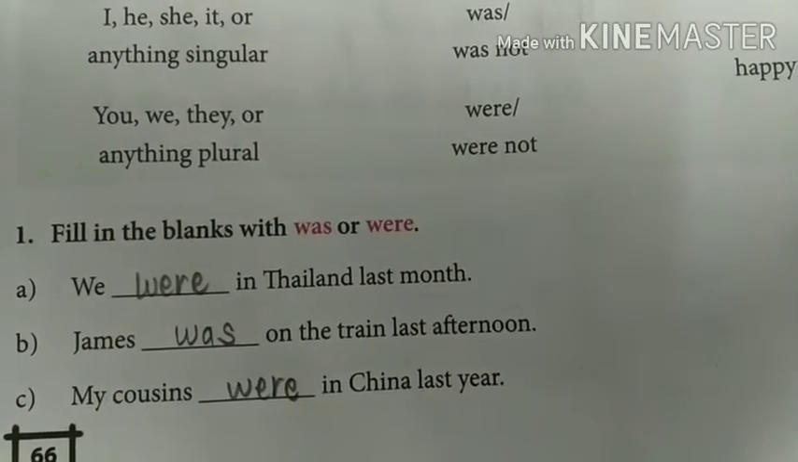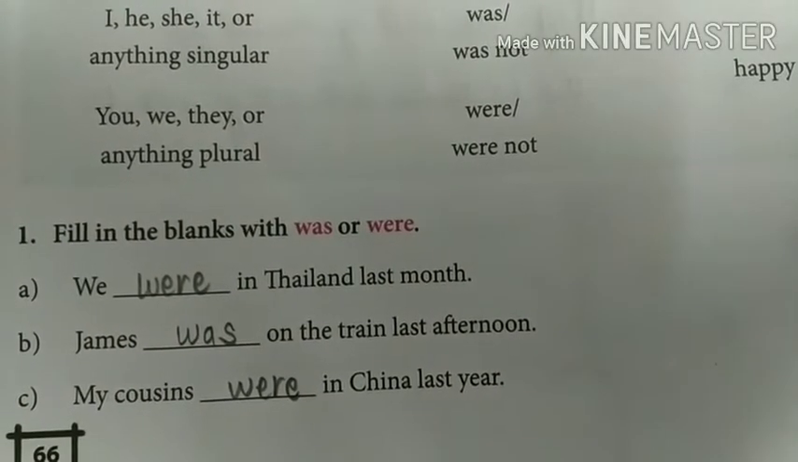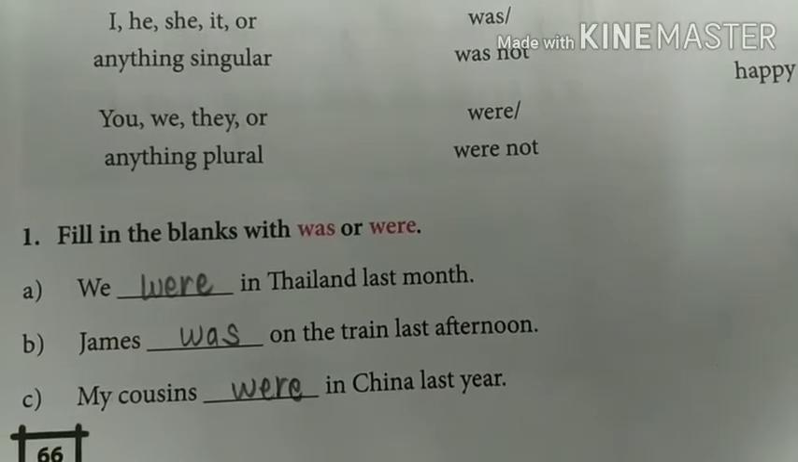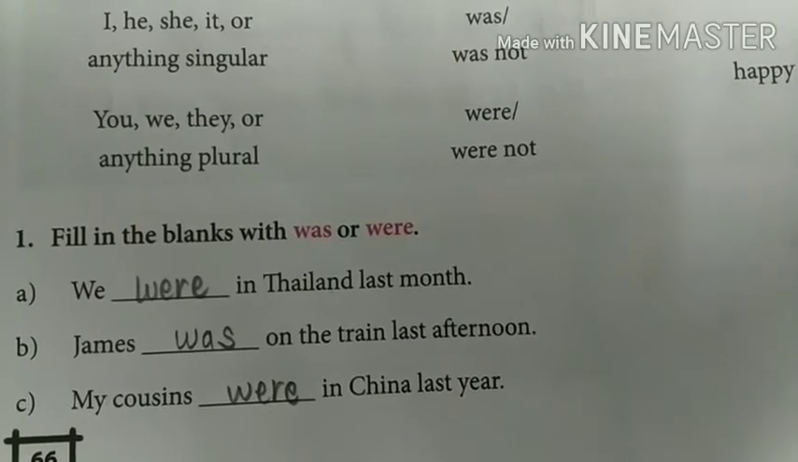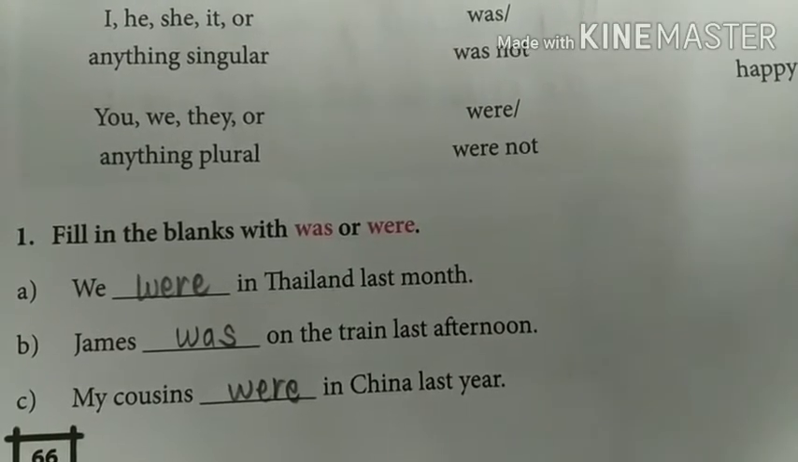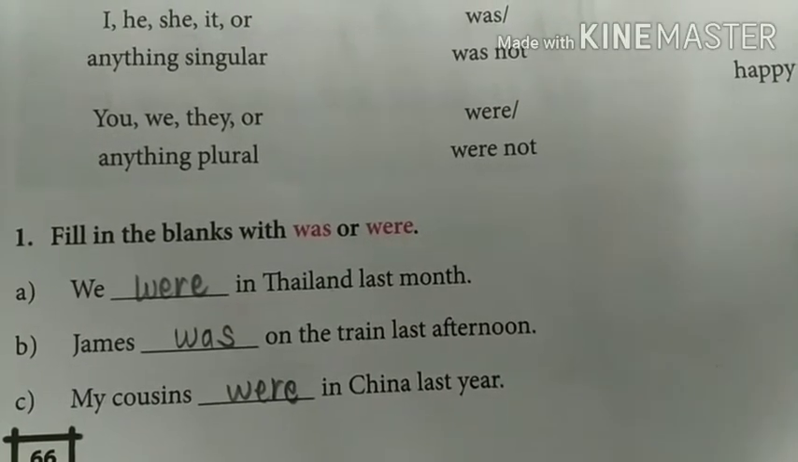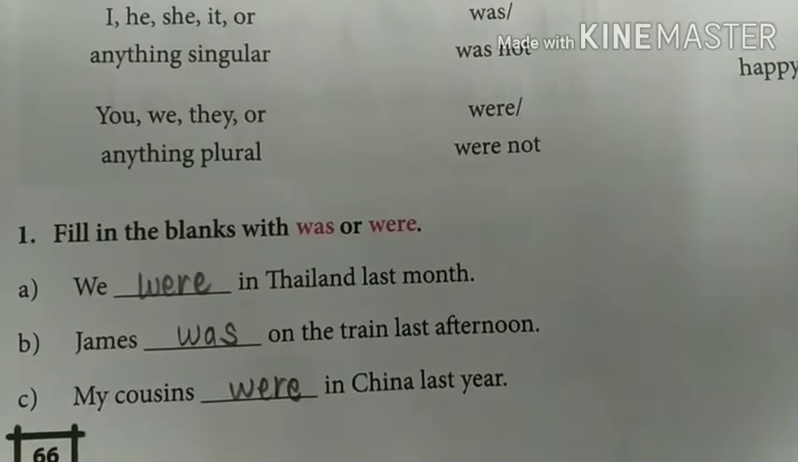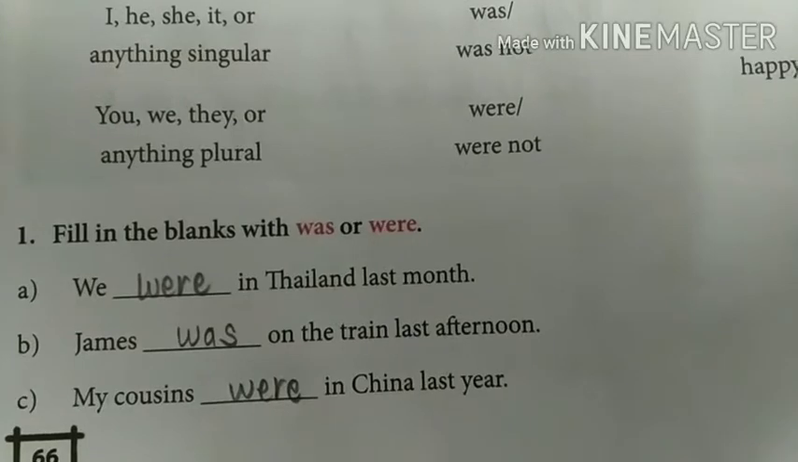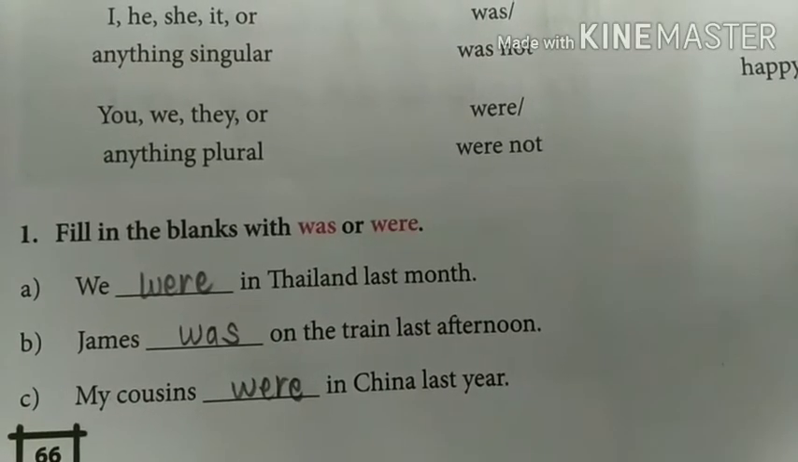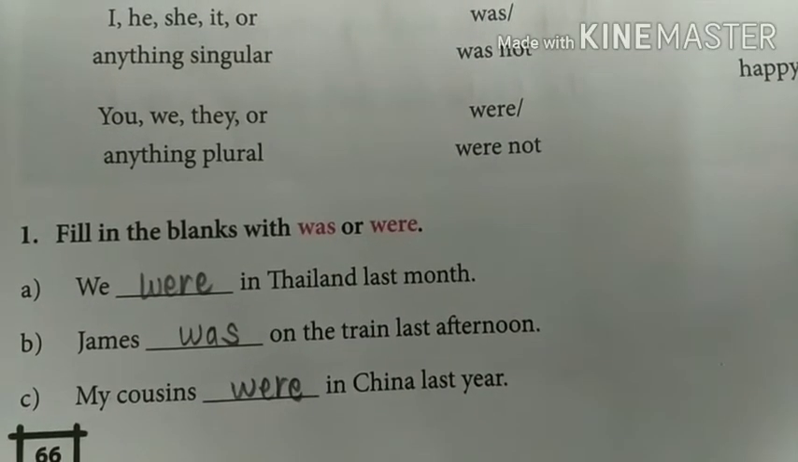Then James was on the train last afternoon. We are talking about only one person, a singular person, he, so we will write was. Now my cousins, we are talking about more than one person, so we will write my cousins were in China last year.